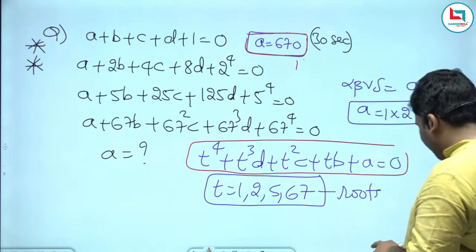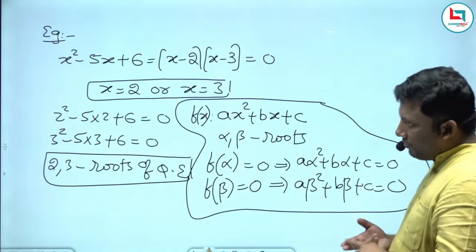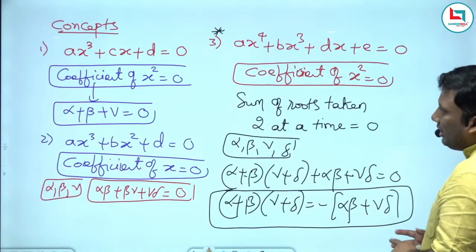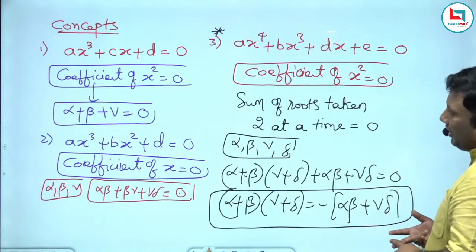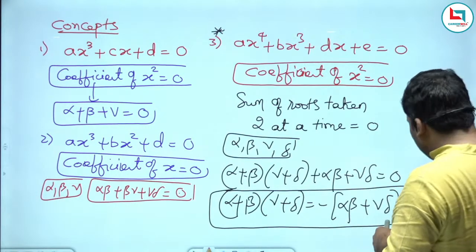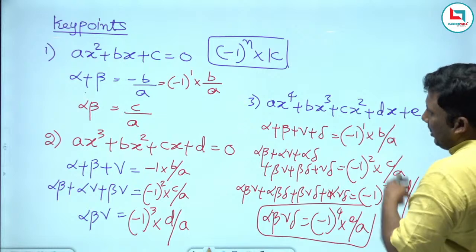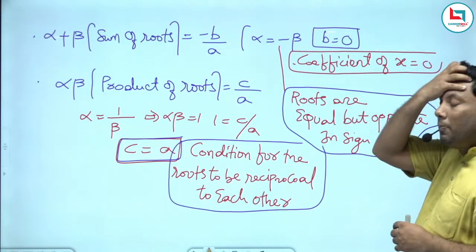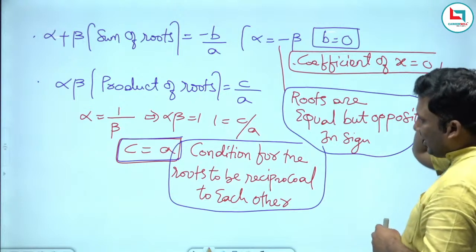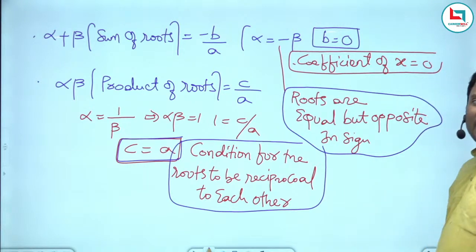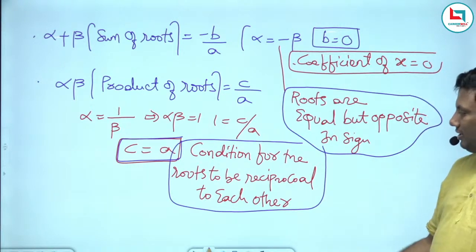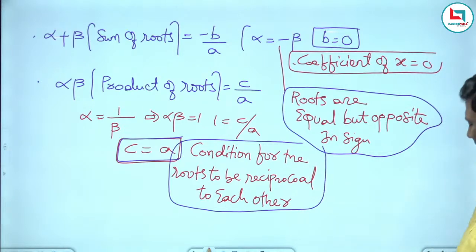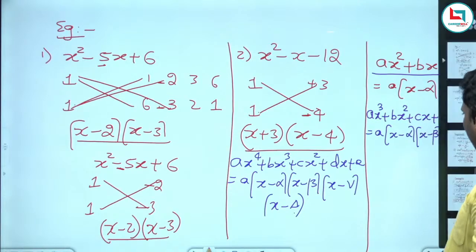Sum of the roots taken one at a time, sum of the roots taken two at a time. Definition of a root, how to find the sum of the roots one at a time, two at a time. Sum of the roots is minus b by a. If the roots are real and opposite in sign, coefficient of x is 0. If the roots are reciprocal to each other, then c equals a. I hope all the fundamentals are done.